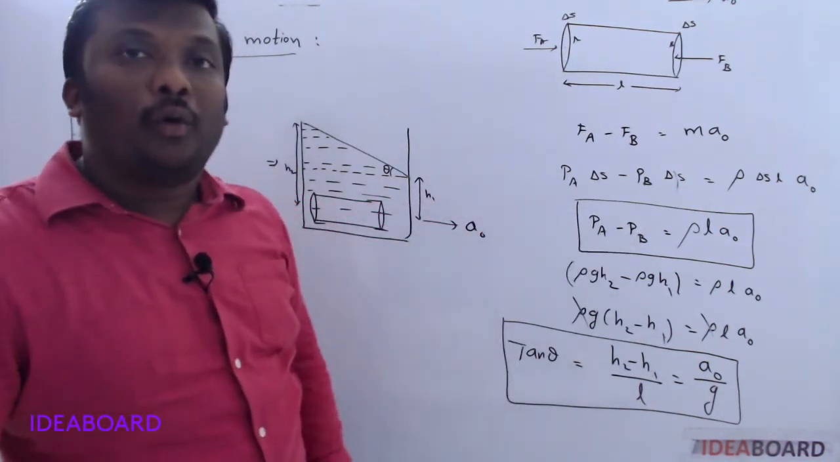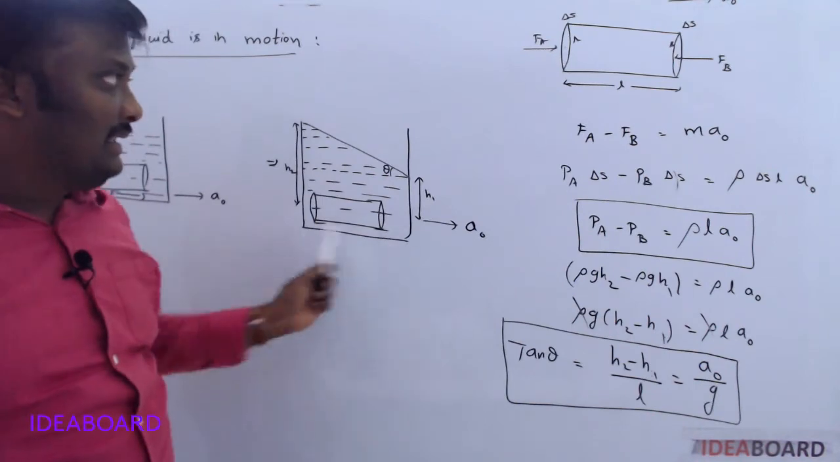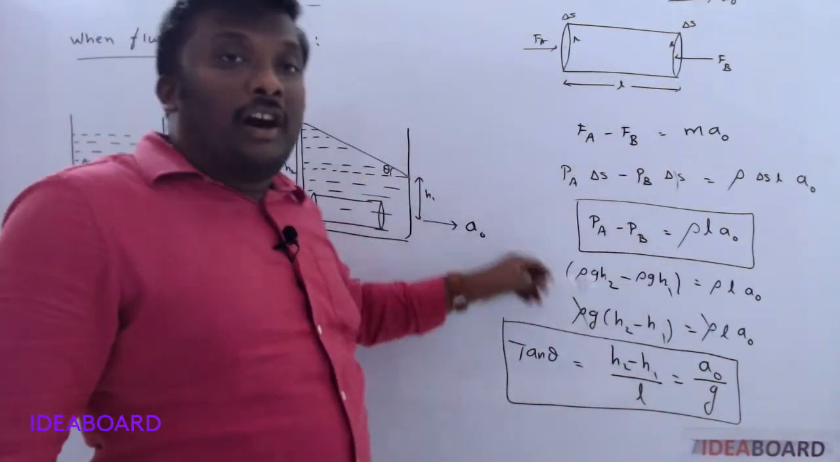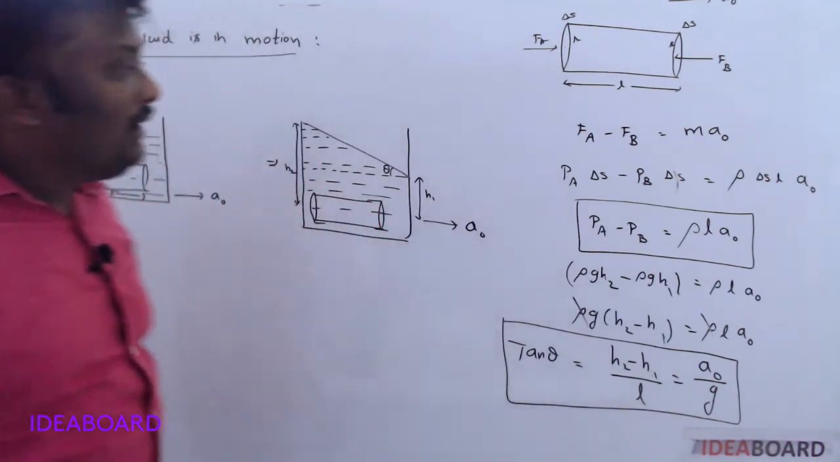PA minus PB is equal to rho L A naught. L is the length of the cylinder. A naught is the horizontal acceleration.